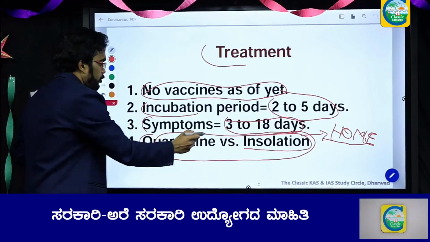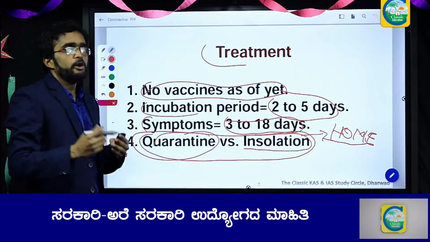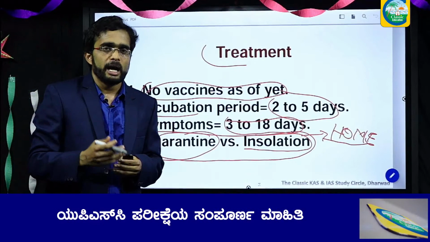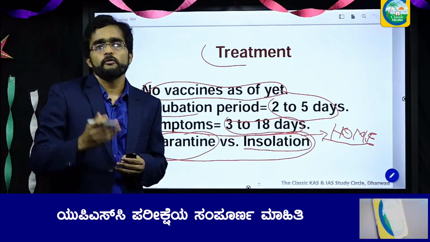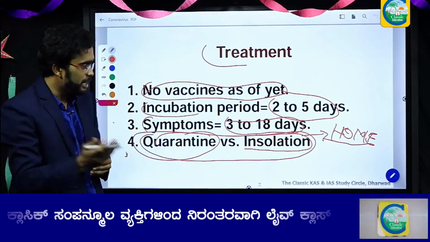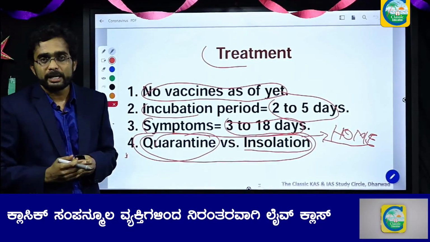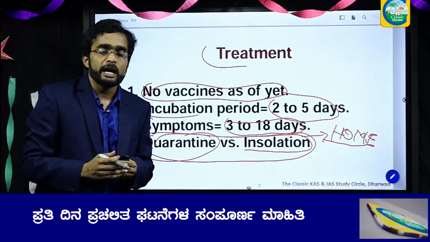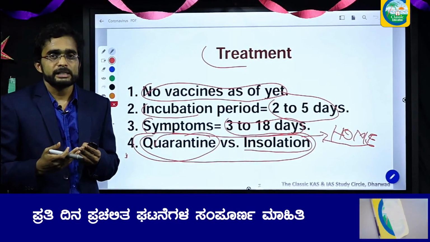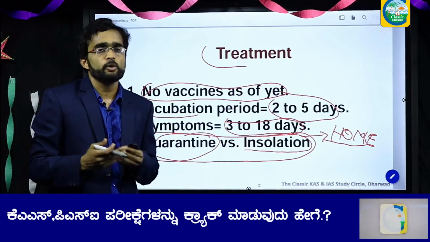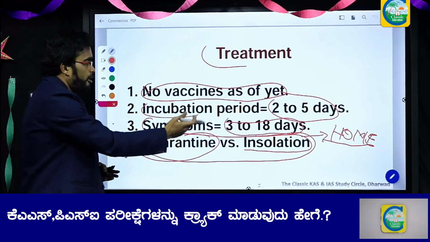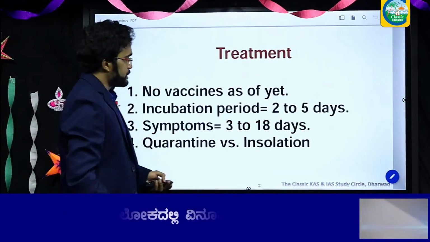What is the meaning of quarantine? In quarantine, you will be kept at a hospital under the proper surveillance of doctors and nurses. You will be given medications, and if you are having breathing problems, you will be given respirators. You will be kept under ventilators, and if the patient is under severe trauma, you will also be shifted to ICU. This is the difference between quarantine and isolation.